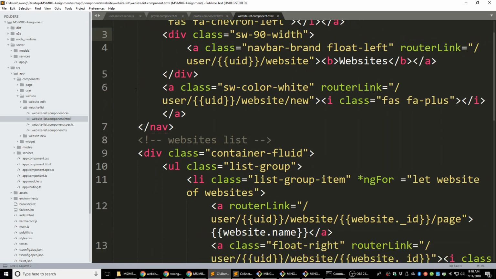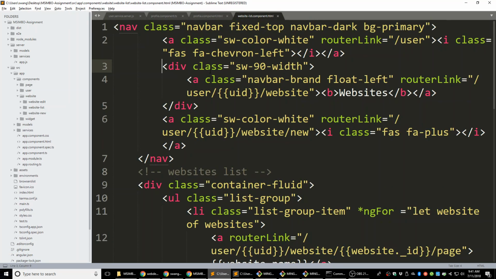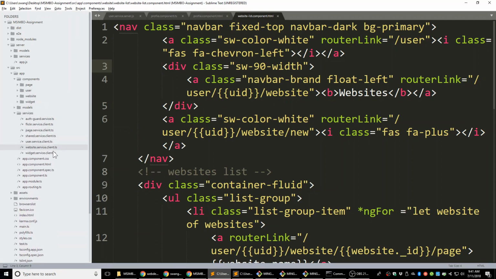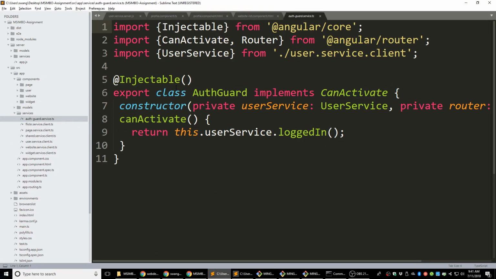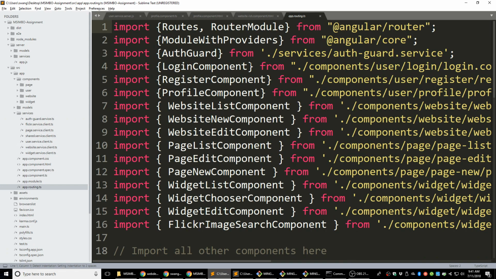All right. So this is how you set permissions for your pages. All you need to do is add in a logged in function, and then we create a new service called Authenticate. This one, AuthGuard here, is going to have a canActivate function, and we put that function in our app routing.